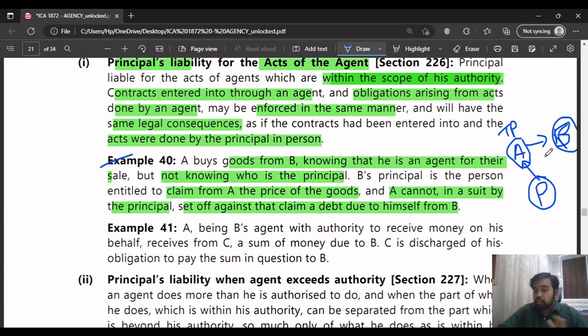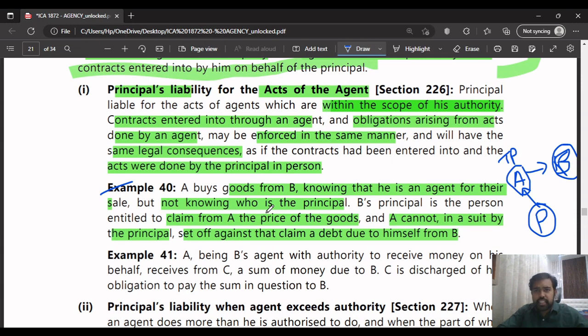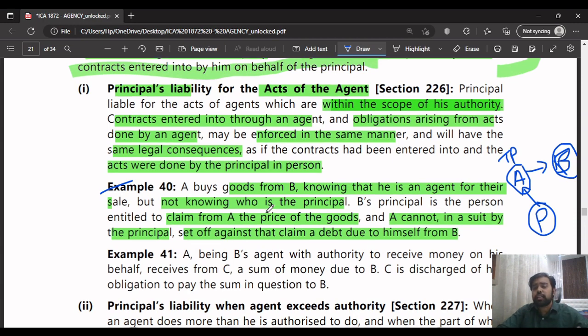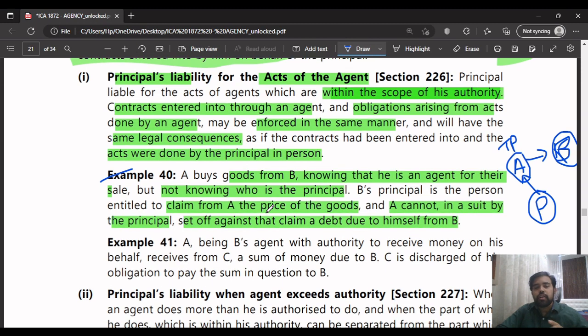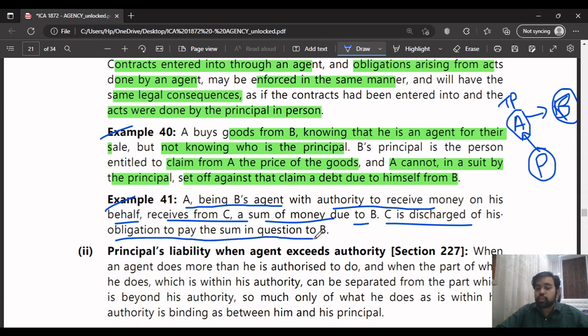Okay, understood. Now you will be able to understand. If you don't understand, please see the example. You read it on your own once and you'll be able to understand it even better. Next, example 41. What they're saying here in this case is, A, being B's agent with authority to receive money on his behalf, receives from C a sum of money due to B. C is discharged of his obligation to pay the sum in question to B.